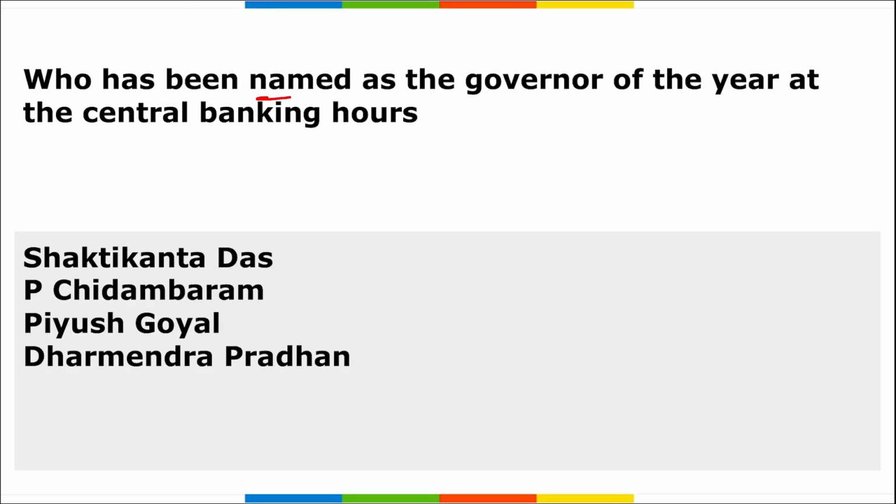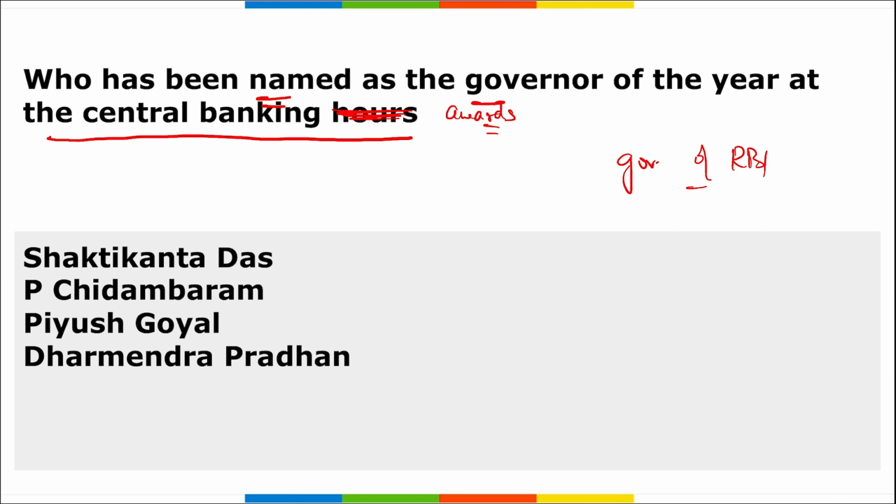Next, who has been named as the Governor of the Year at the Central Banking Awards? I repeat, who has been named as the Governor of the Year at the Central Banking Awards? So tell me, who has been named as the Governor of the Year? He is the Governor of RBI. And who is the Governor of RBI? Shaktikant Das, the Governor of RBI, has been named as the Governor of the Year 2023 at the Central Banking Awards 23, given by Central Banking, that is the International Economic Research Journal.